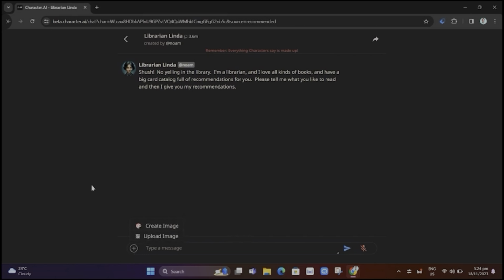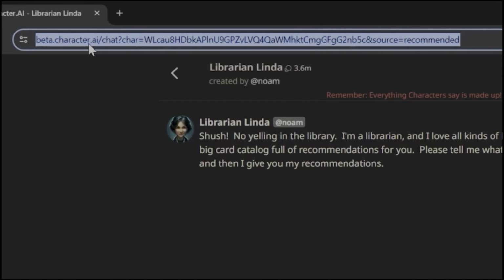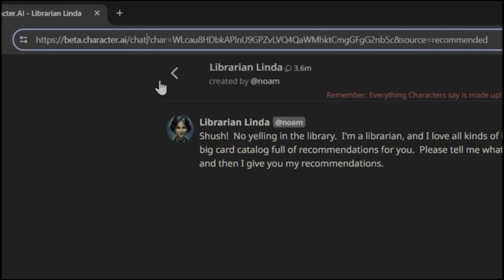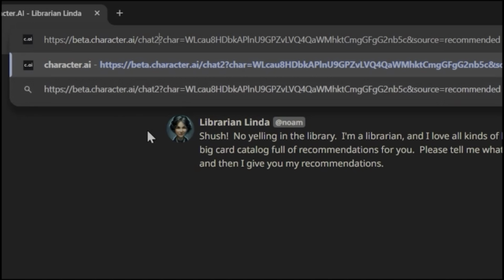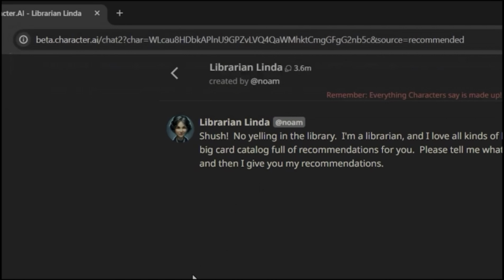But if you don't have the plus icon, check your URL link. You will find your link on the chat, then a question mark, and you'll find a number 2 on that part of the URL. All you need to do is erase or delete that number at the right of your URL, and then you will find that plus icon here at the bottom, which will show up at the text box.